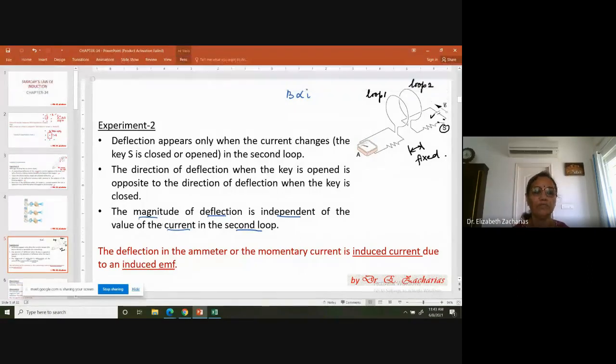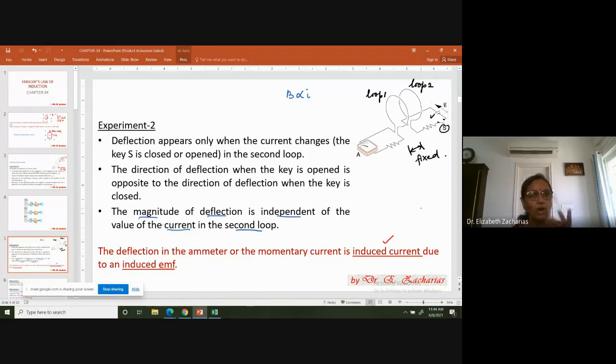So what are we going to name? We are going to call the deflection in the ammeter. Ammeter is measuring current. The momentary deflection that is seen in the ammeter is a result of a current called induced current. Why are you calling it induced? You're calling it induced because this current did not come because of an EMF source in that battery. There was no battery there. It didn't happen because of any battery. It happened simply because somebody moved a bar magnet or somebody opened and closed the key in loop 2.